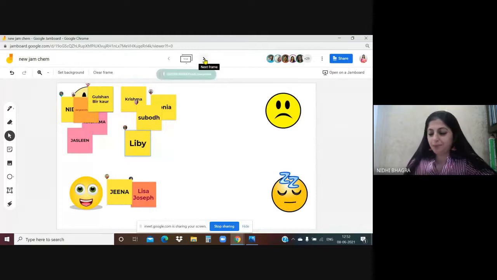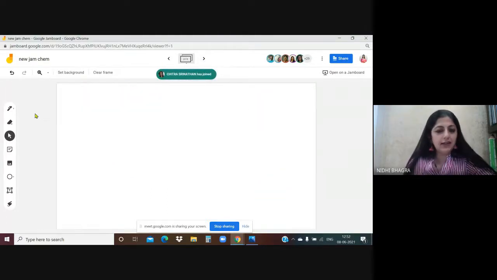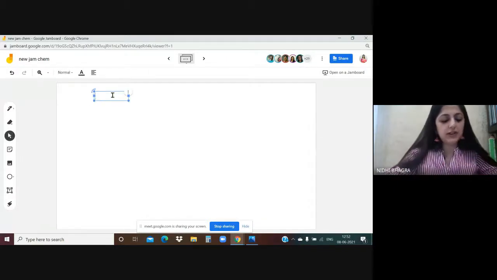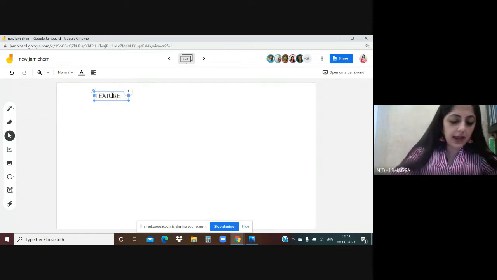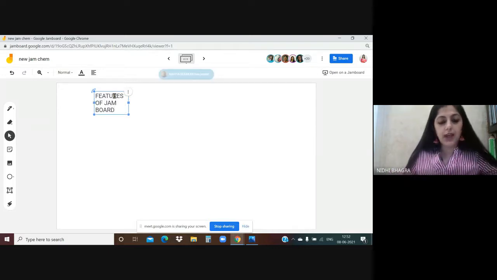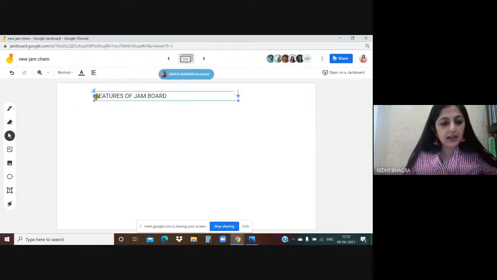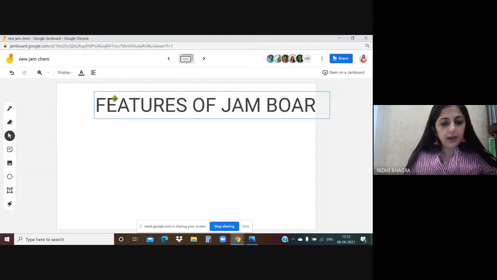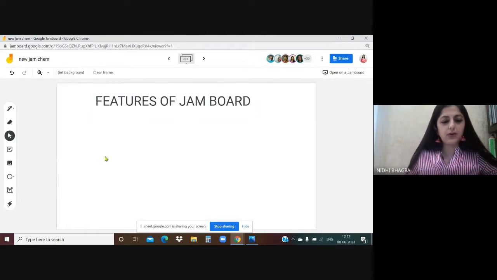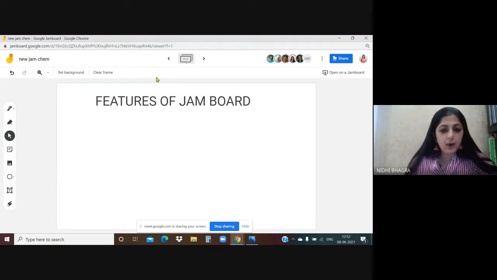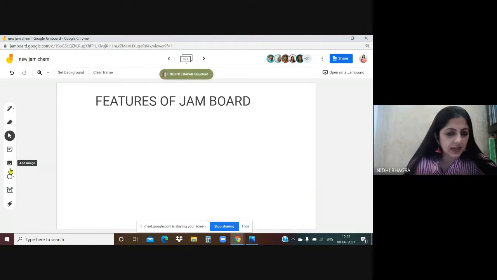In the meantime, on the next frame, you can work on the first frame. I am going to the next frame and giving a heading, features of Jamboard. I can increase the size. This is too big, this is fine. Features of Jamboard. I'm on the second frame now. You can first work on the first frame, then come back to the second frame.